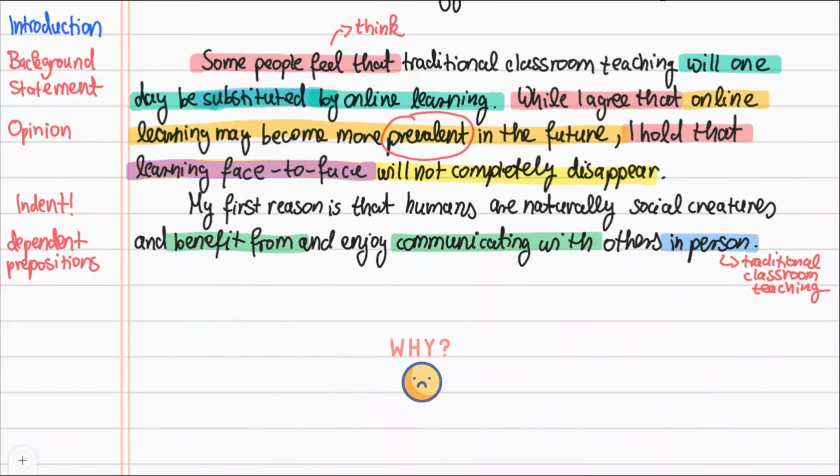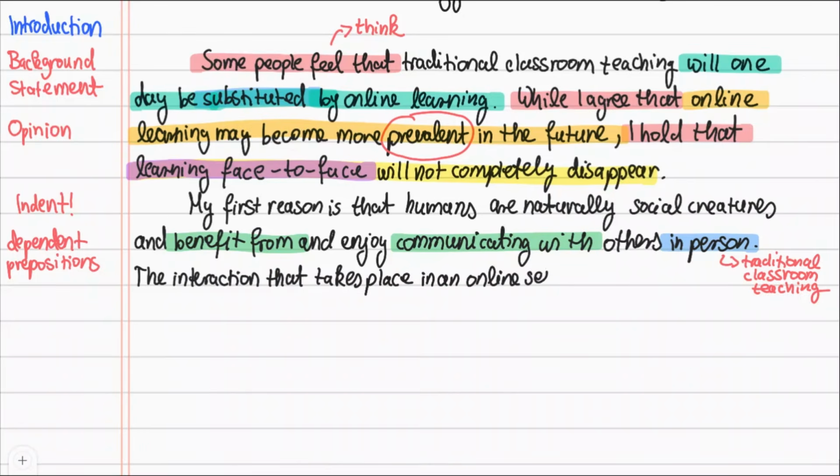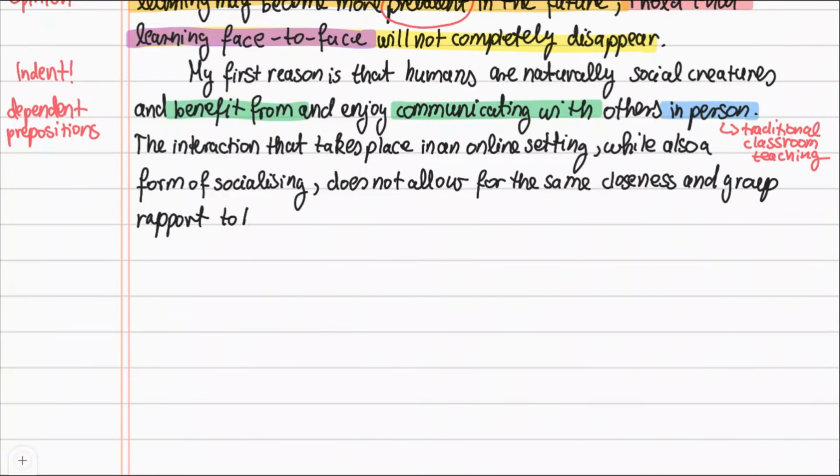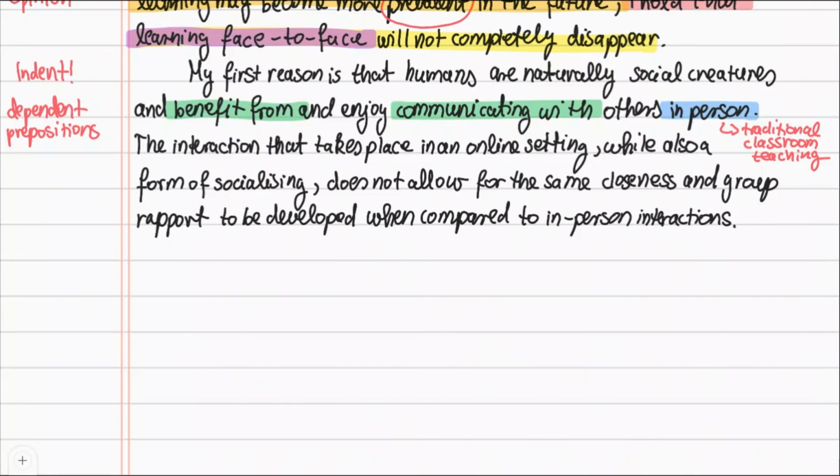Now we should show why interaction is important in education, so we need to be more specific and give more detail. "The interaction that takes place in an online setting, while also a form of socializing, does not allow for the same closeness and group rapport to be developed when compared to in-person interactions." This sentence is packed full of advanced structures and vocabulary. Let's take a look at some of them.